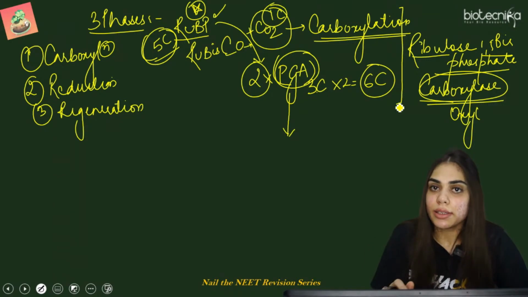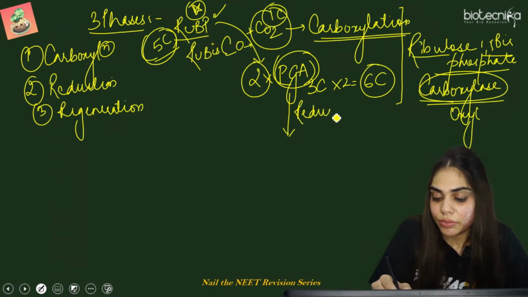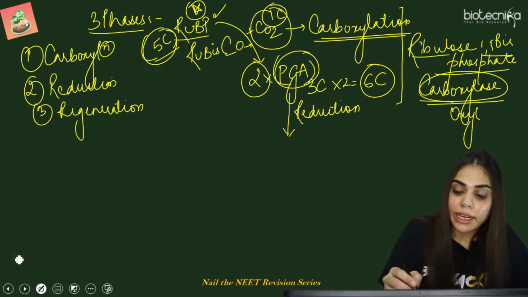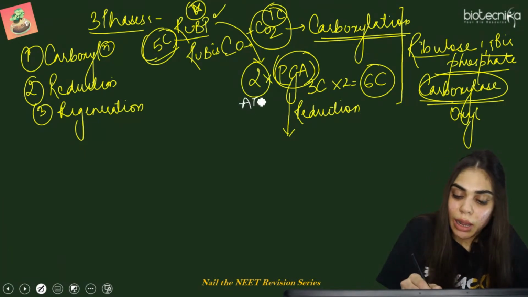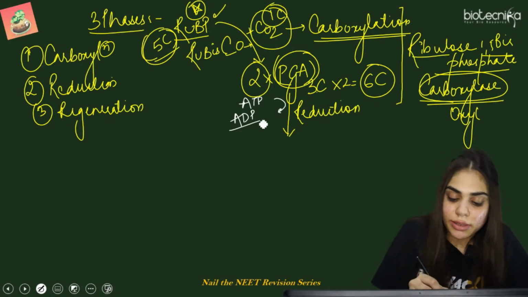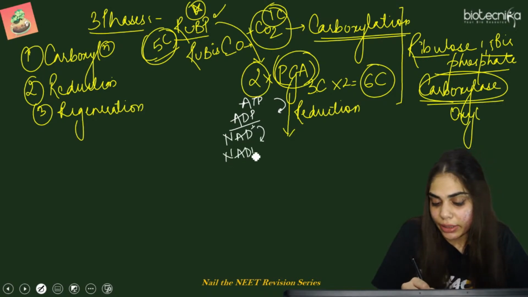So our carboxylation is completed here. Now it's time for reduction. This reduction process takes ATP from outside as the energy source and converts it to ADP. It also uses NADPH and converts it to NADP positive.